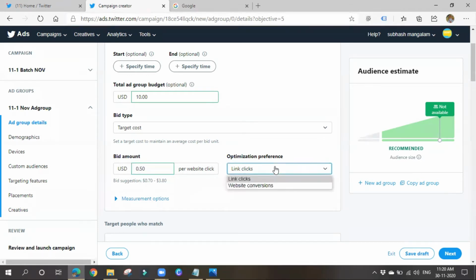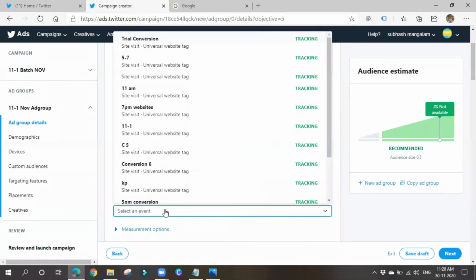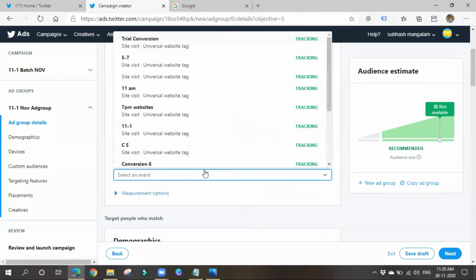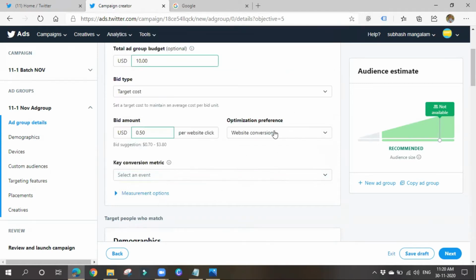Next, link clicks or website conversions. As I chose the campaign for website clicks, I'll go for link clicks. Based on your campaign objective, choose your preference. If you go for conversions, then you have to pay for each conversion, I think. Here also you'll be paying for website clicks only, but you have to give a metric for which thing will be considered a conversion. I'll explain it later.